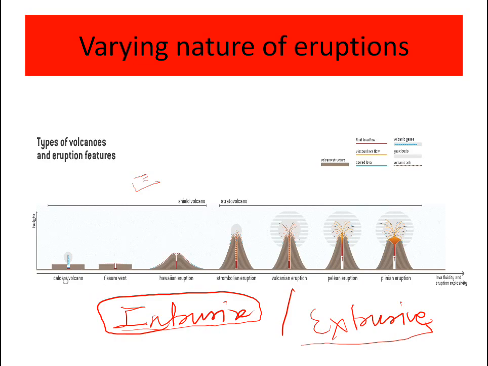So these are two different kinds of eruptions. And this is a caldera volcano. This is a fissure vent, just a vent, where they just flow, they won't explode. And there are Hawaiian eruptions, Strombolian eruptions, Vulcanian eruptions, and Plinian eruptions. So there are many different kinds of volcanic eruptions.